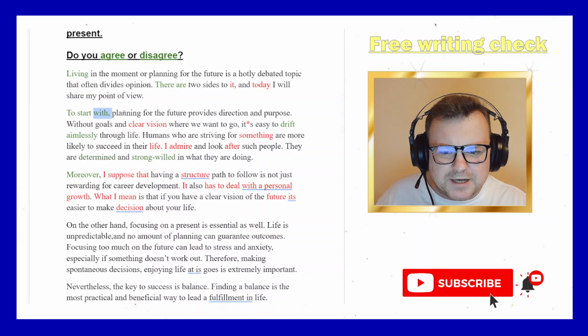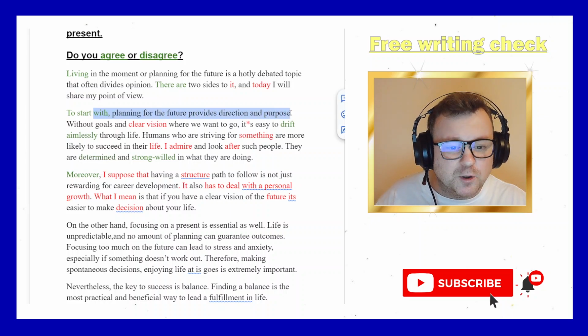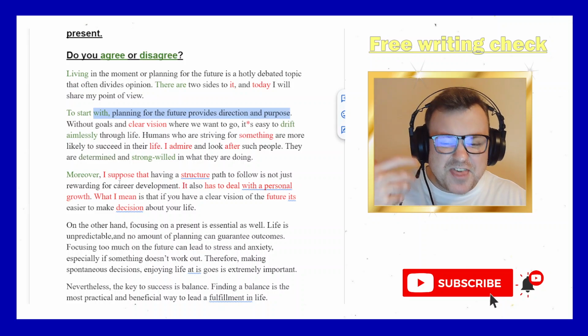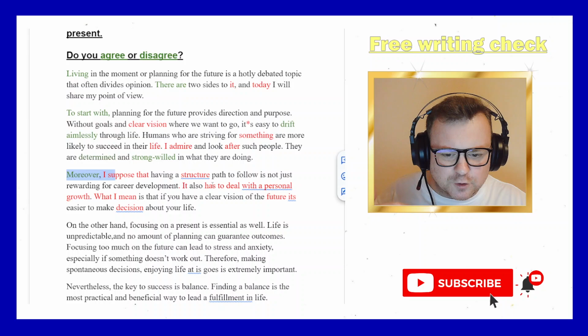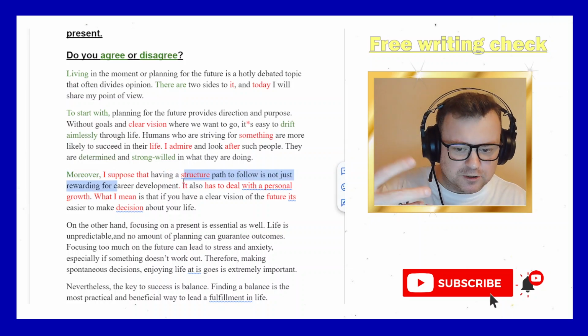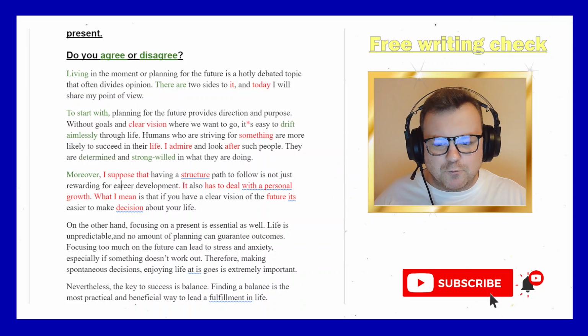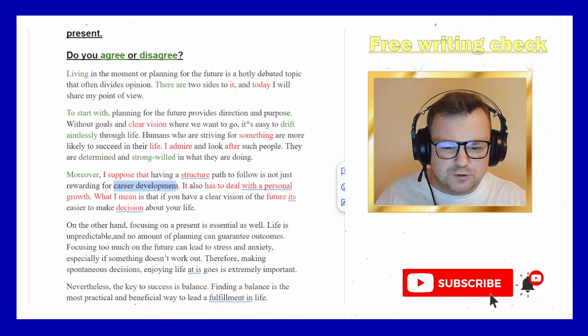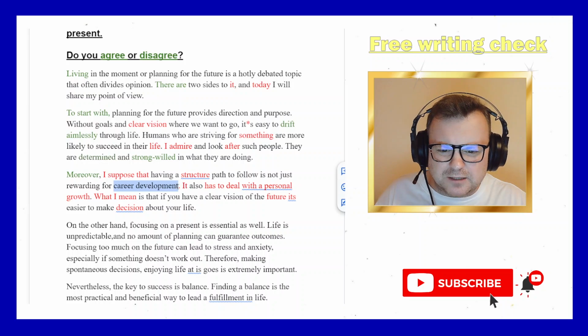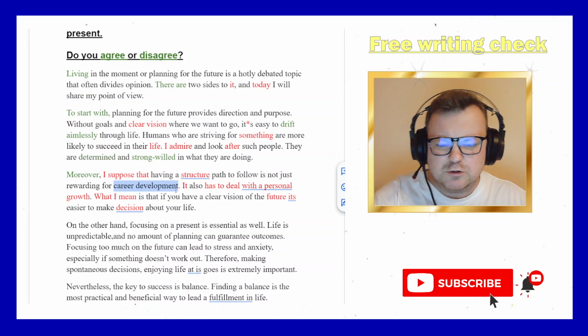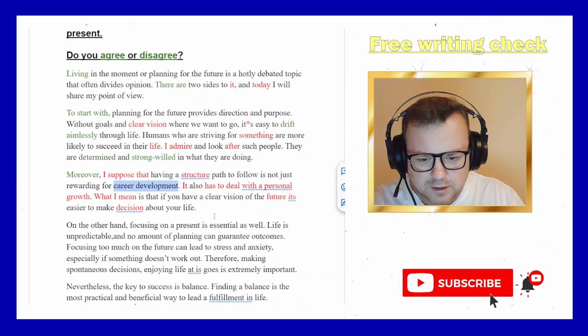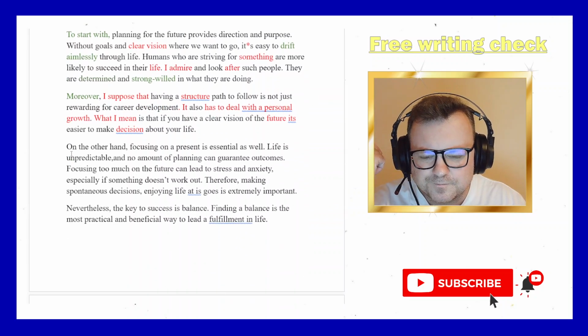To start with, planning for the future provides direction and purpose in your career. And then in the second paragraph, you could have said, it's not just about career development, it's also about, and that would be better cohesion. But otherwise, career development is just randomly thrown in here. And so it's bad for cohesion. But okay. Let's get to the next paragraph.